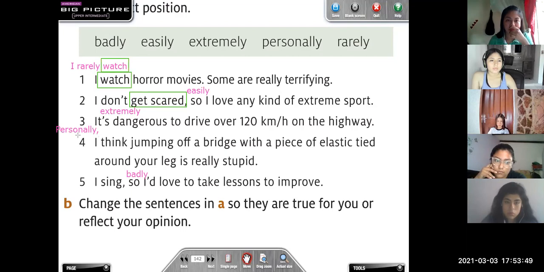What about number 3? Dangerous. What is dangerous? An adjective. That's why the adverb is before the adjective. Okay, it is extremely dangerous. What about number 4? What are we modifying in number 4?